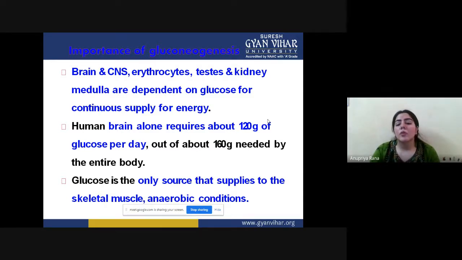Glucose is the only source supplied to the skeletal muscles in anaerobic conditions. That glucose is also supplied to the skeletal muscles, which perform their function on the command of the central nervous system, and also in some anaerobic conditions. Anaerobic means where oxygen is not present. In that condition also, glucose provides the energy for certain functions to happen.